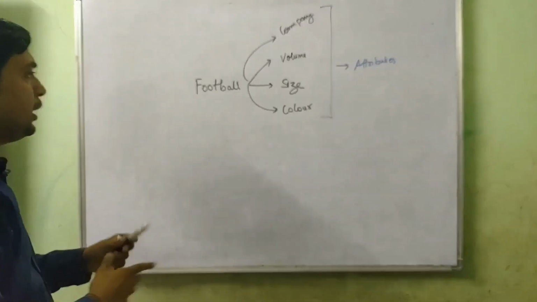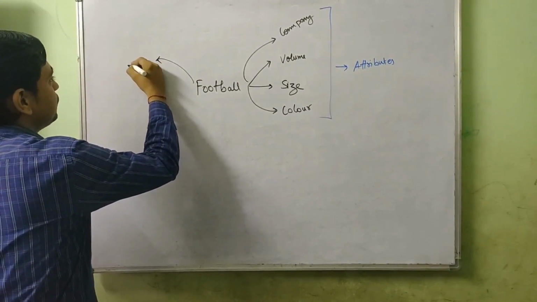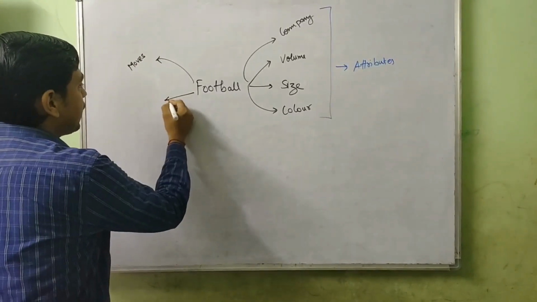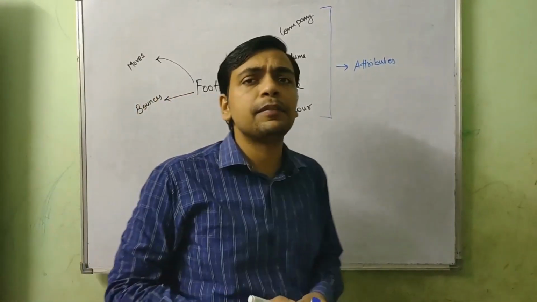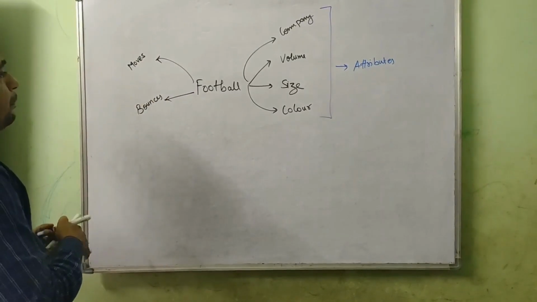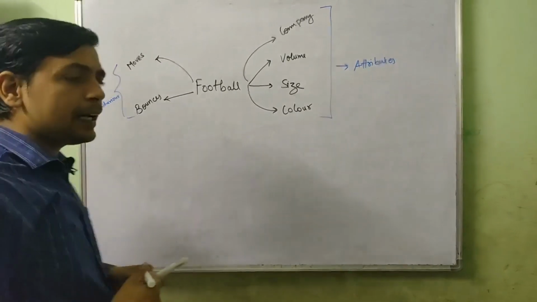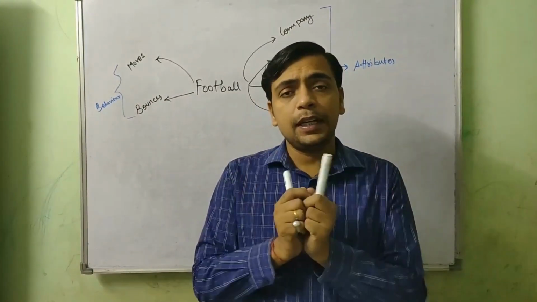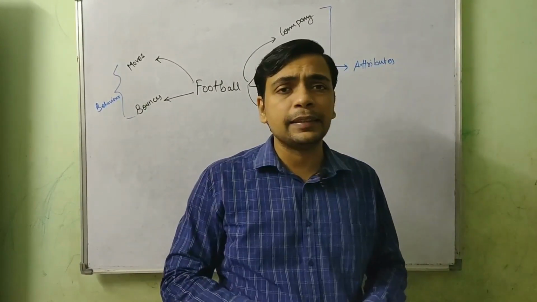Similarly, it has certain behaviors, like whenever we kick it, it moves, or it transfers from one place to another. Whenever it strikes some surface, it bounces back. And there are some other behaviors like that. So a football is an object having some attributes and some behaviors. Like this, each and everything surrounding us having some characteristics and behaviors is nothing but an object.